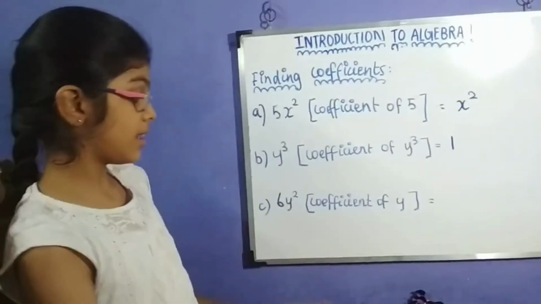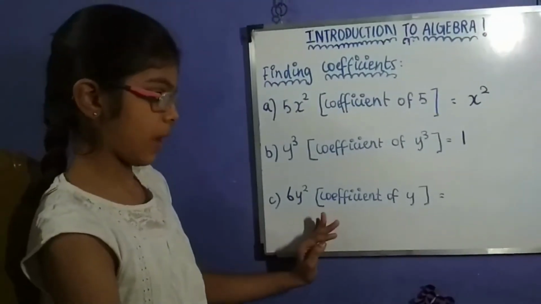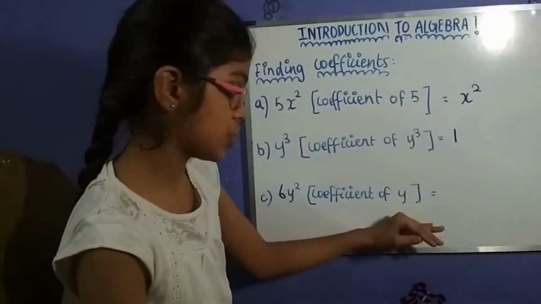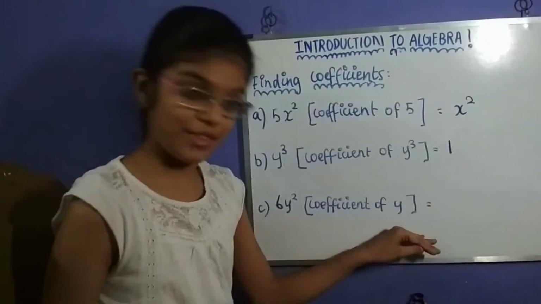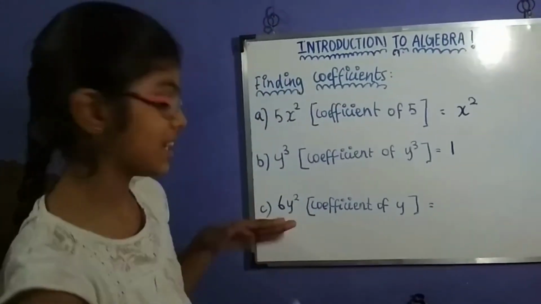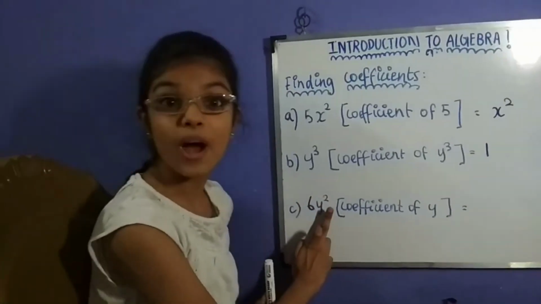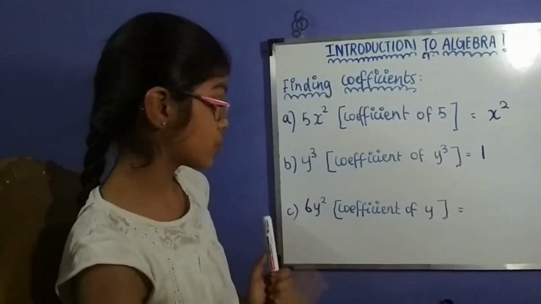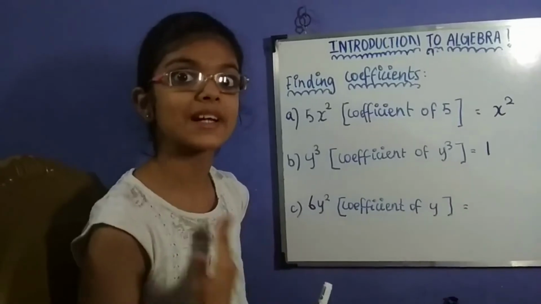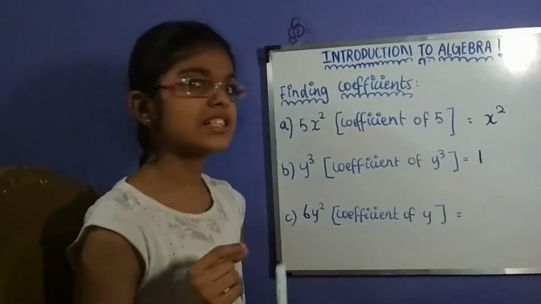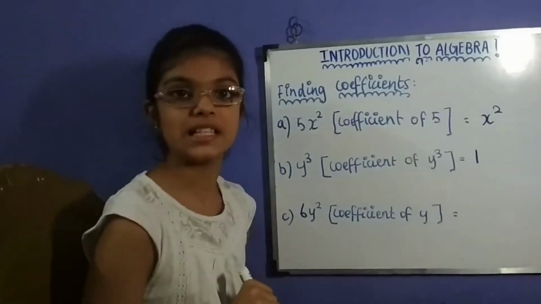The last sum is 6y squared. We have to find the coefficient of y. My method won't work here because it's going to be a bit different. If we cover y, it will be 6 squared. It won't work because 6 squared times y is not 6y squared. So this is a bit tricky, but it'll be easy in the end.